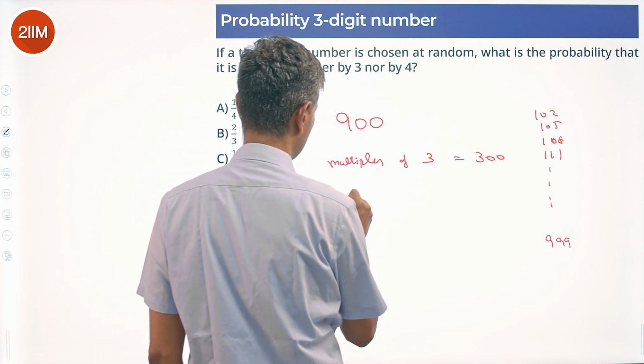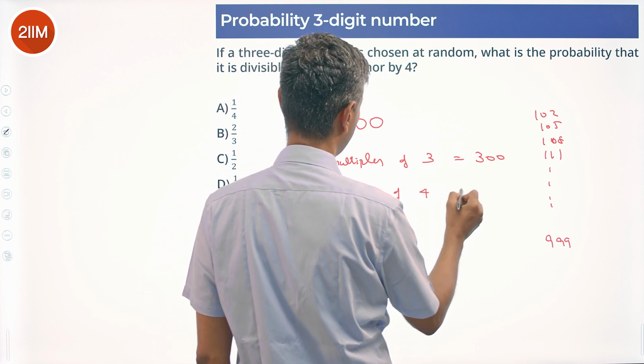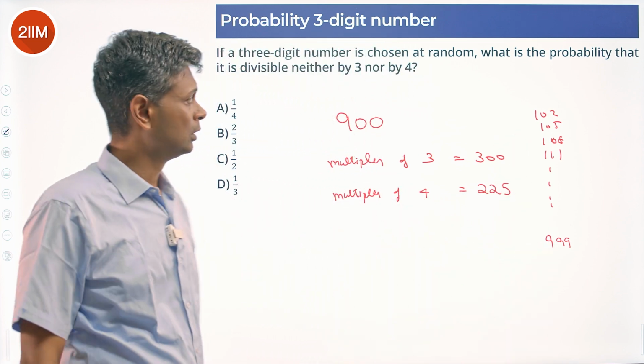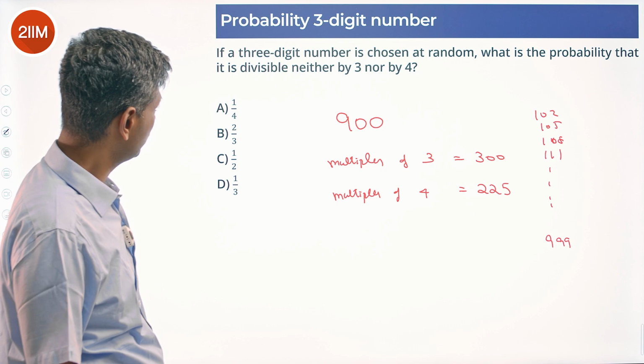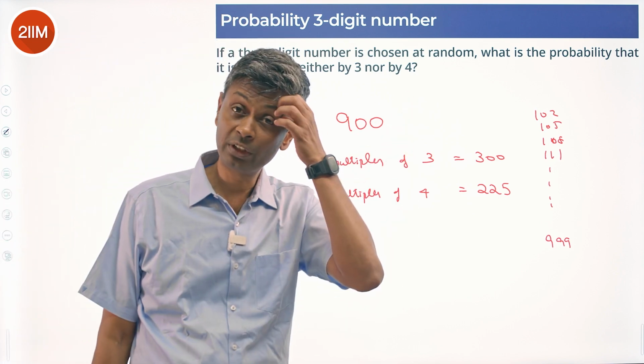How many multiples of 4 are there? 900 by 4, 225. What is the probability divisible by neither 3 nor by 4? We have to remove these numbers. But we are removing these numbers.